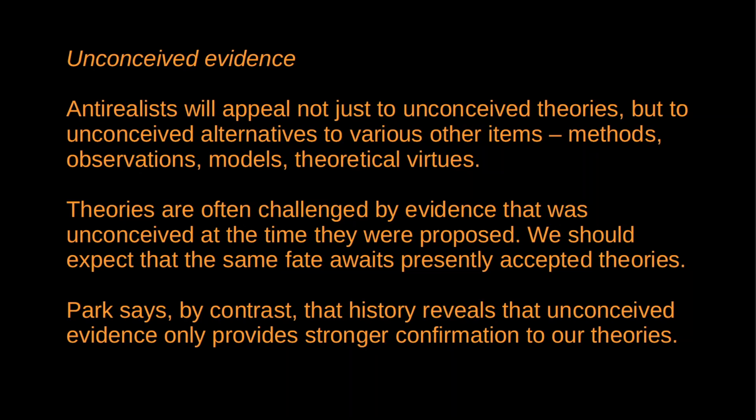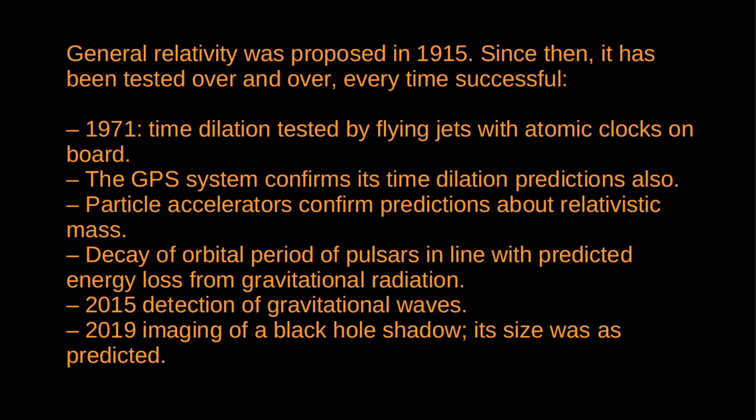So if we look at general relativity, for instance, that was proposed in 1915, and since that time it has been tested over and over again against a variety of different sources of evidence. Some of these tests were possible in the early 1900s, Eddington's eclipse photographs and so on, but since then new methods and new tools have been developed to test the theory. So, a brief list.